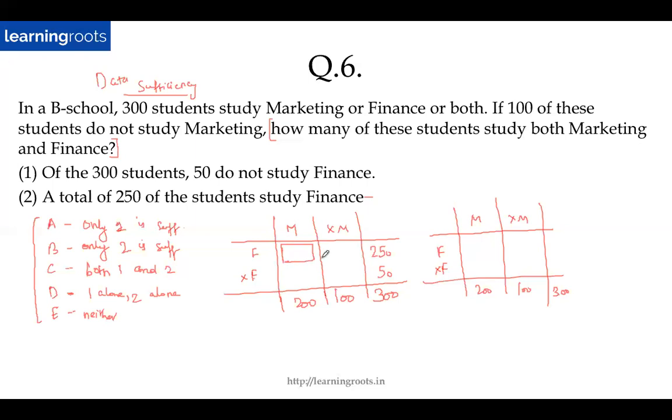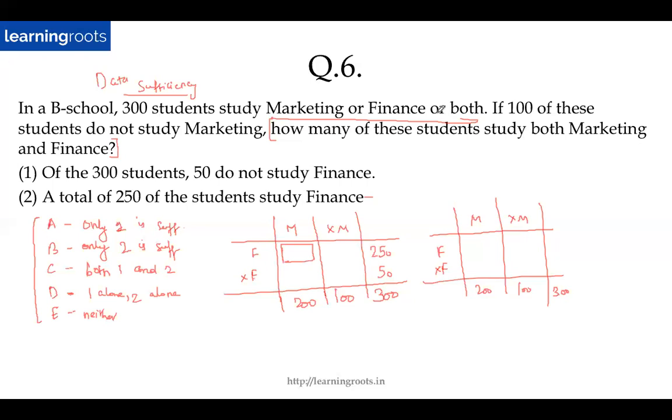Okay. So there is one value which you have missed out from the question. What is that value? You need to read the question, and you need to be a little wary of these kind of traps that you will see. So here it says 300 students study marketing or finance or both, right? What does this mean?